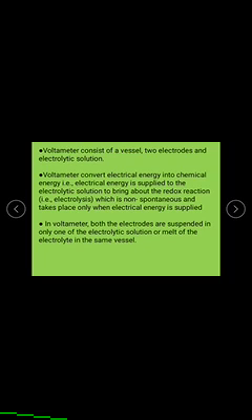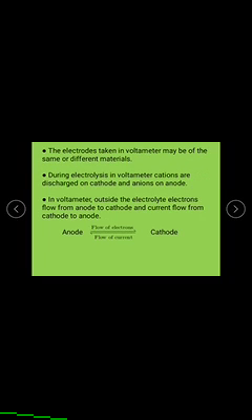In a voltameter, both electrodes are suspended in one electrolytic solution or melt of the electrolyte in the same vessel. The electrodes taken in a voltameter may be of the same or different materials. During electrolysis in a voltameter, cations are discharged on the cathode and anions are discharged on the anode.